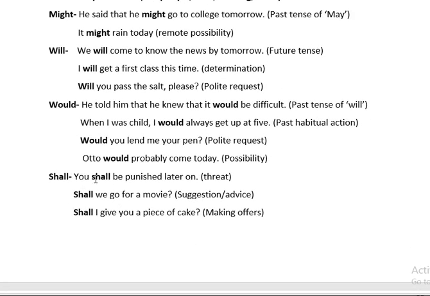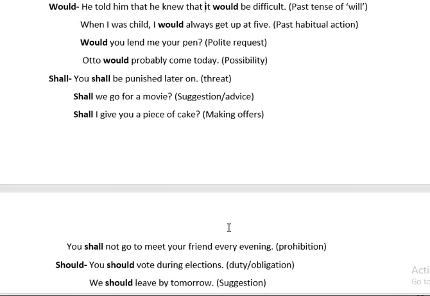Shall, you shall be punished later on. You can say it is a threat. You are threatening a person. Or if I say, shall we go for a movie? It's a suggestion or advice. If I say, shall I give you a piece of cake? It is making an offer. I am offering a cake to someone. So, shall has three functions: threat, suggestions, or making offers.